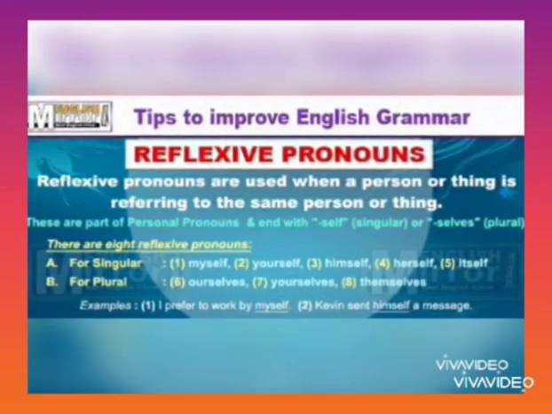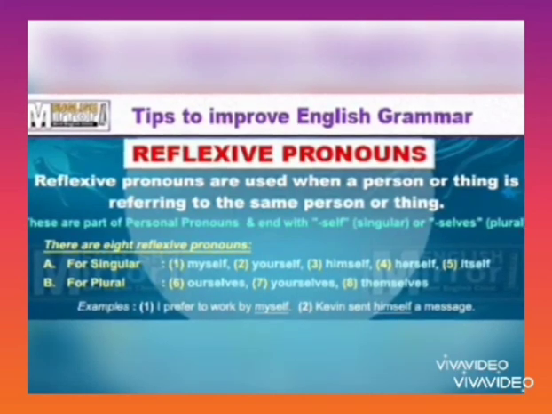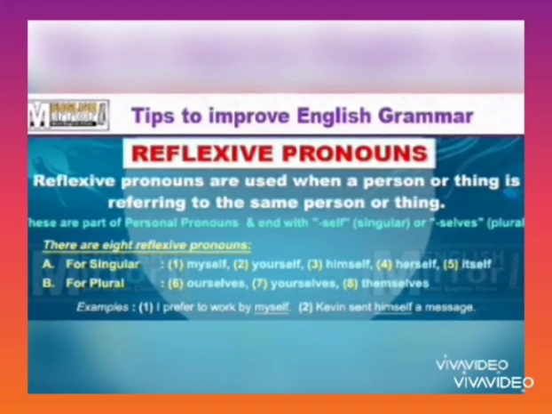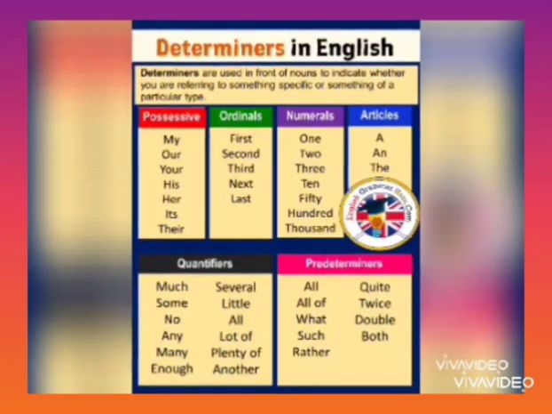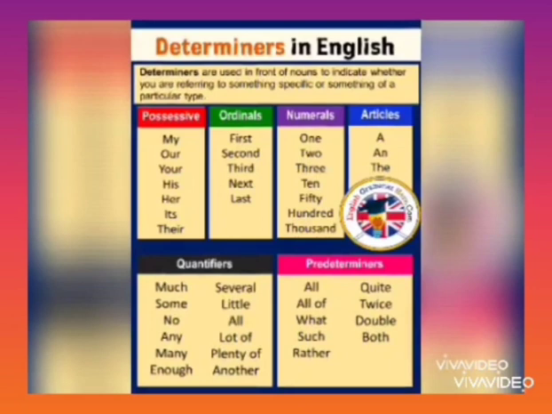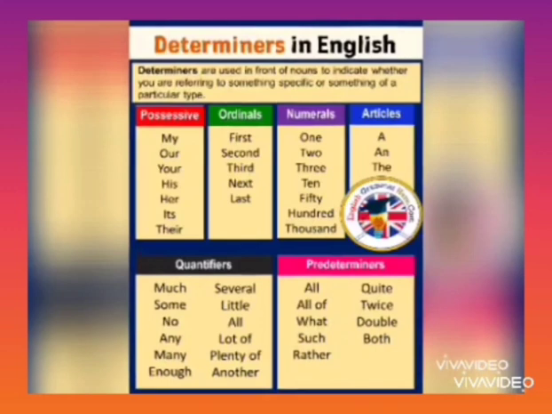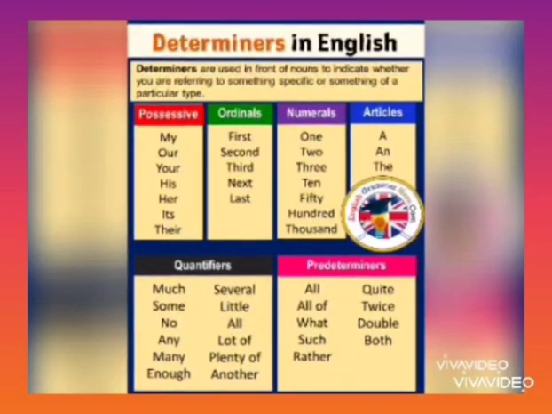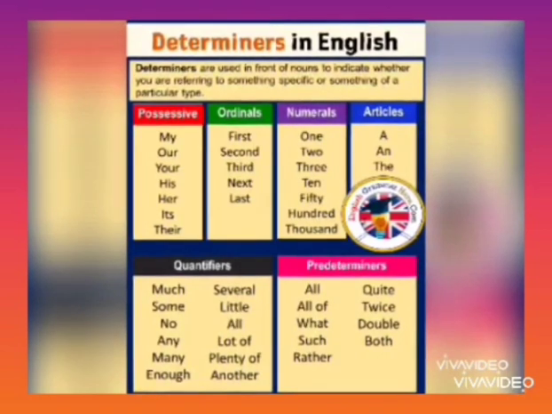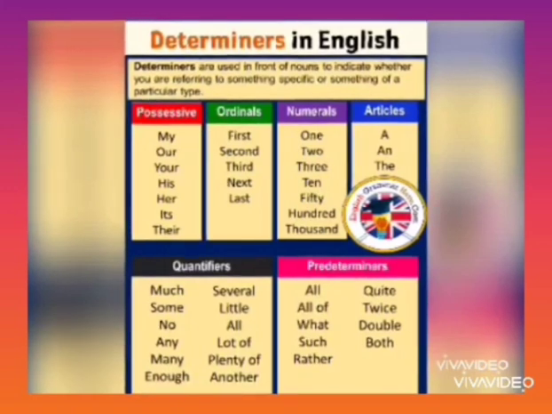And students, you may wonder why I am discussing all these things. These are textual grammar, and you have to find out how many nouns, articles, determiners, pronouns, reflexive pronouns or proper nouns there are in the text. Determiners are used in front of nouns to indicate whether you are referring to something specific or something of a particular type. Determiners can be possessive like my, our, your, his, her; ordinals like first, second, third; numerals like 1, 2, 3, 10, 100; articles a and the; quantifiers many, some, like this way.